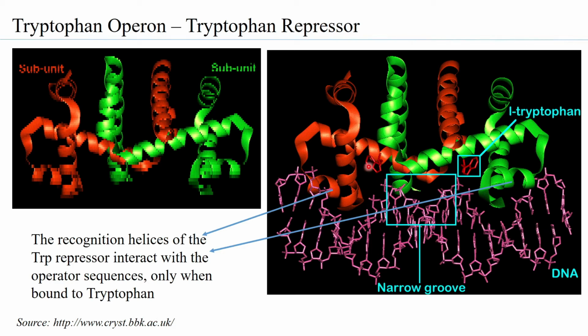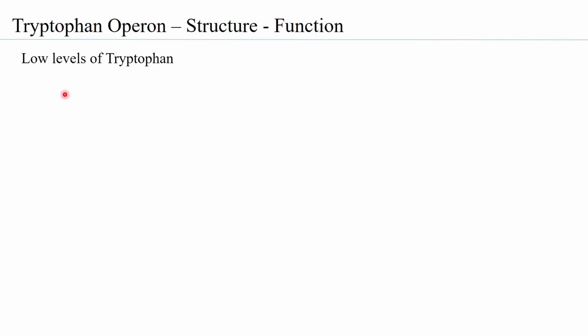So it is only in the presence of the tryptophan that it is able to bind to the operator region, but in the absence of the tryptophan, it is not able to bind to the operator region. Now, let's consider the scenario where there are low levels of tryptophan.